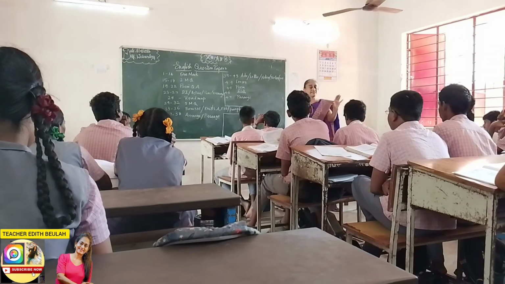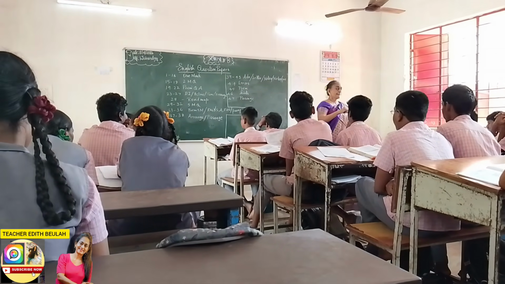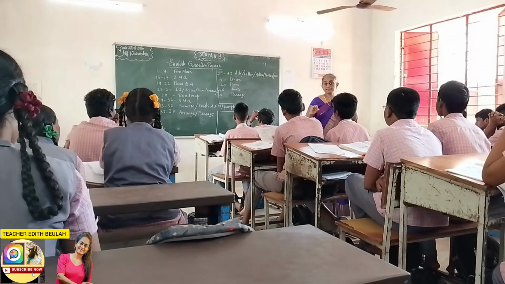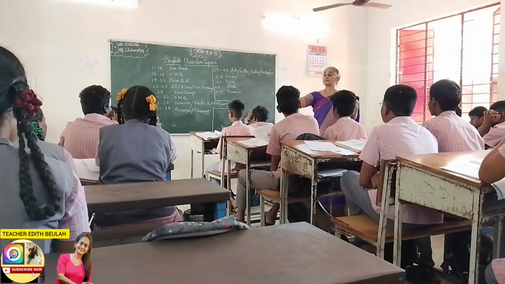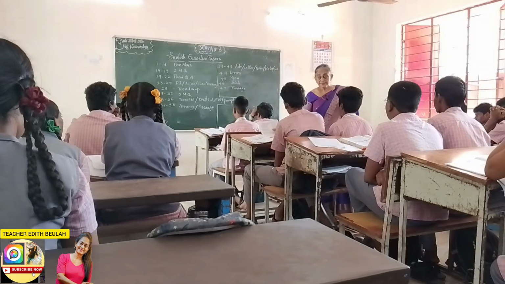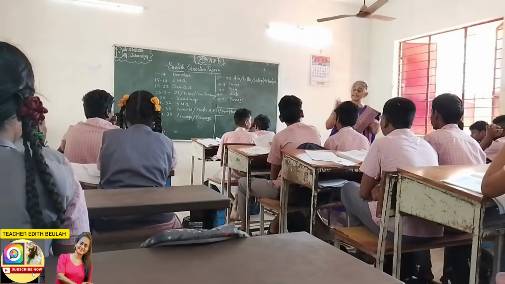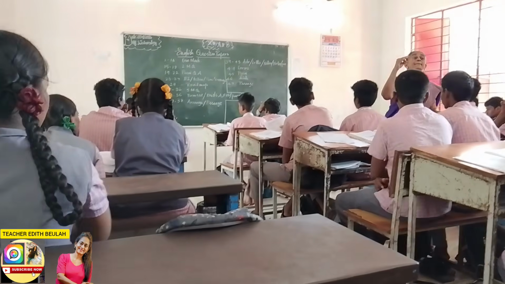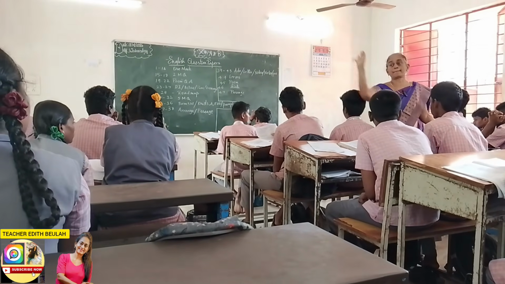So you should have a phone number and you should have a street name and the door number of the shop. That is number 2. And the third one is you should have a www.mobilegalaxy.com.